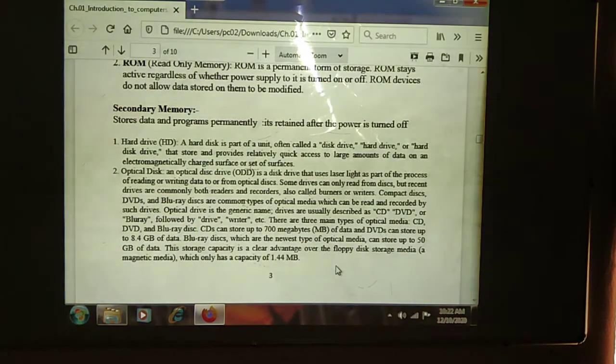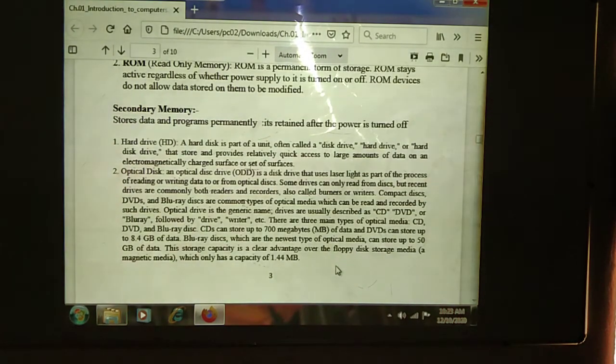There are three main types of optical media. Means optical disks are classified into three types. First one is the CD, second one is the DVD, third one is the Blu-ray disc. CDs store up to how many megabytes? 700 megabytes of data, and DVDs can store up to 8.4 GB of data.